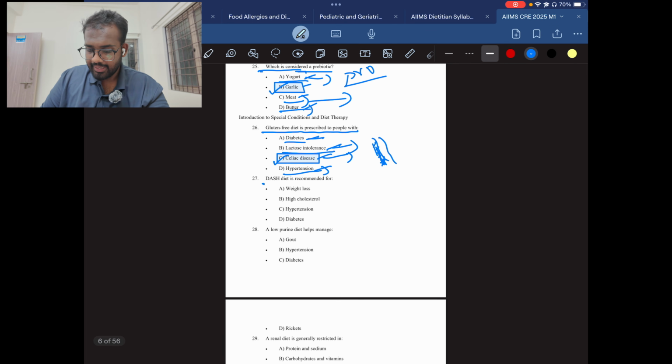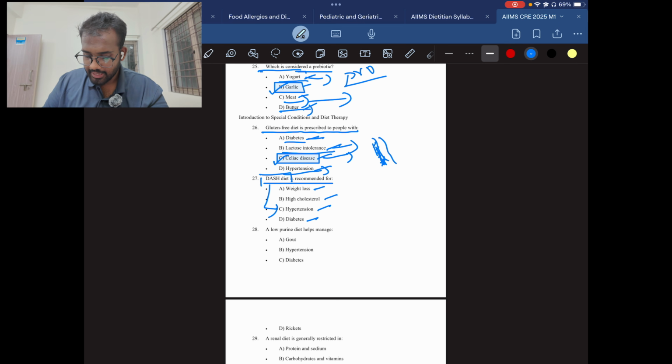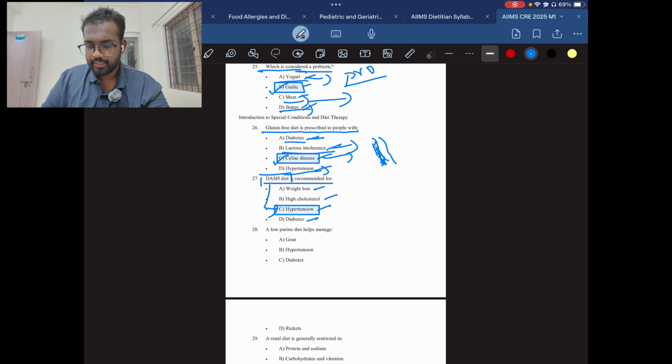Question number 27. DASH diet is recommended for weight loss, high cholesterol, hypertension, diabetes. This is also a very easy question. Always remember, if there is a DASH diet, it will be linked to hypertension and cardiovascular health. So the answer will be C, hypertension. Okay, this is a dietary approach for hypertension patients.